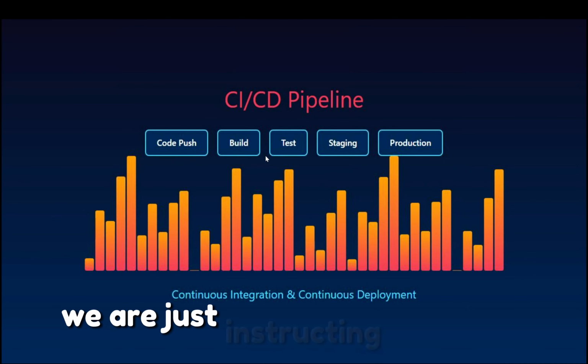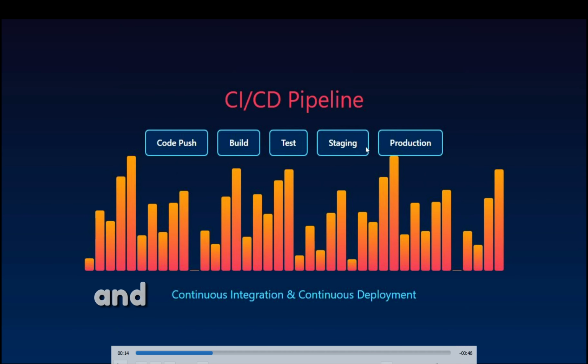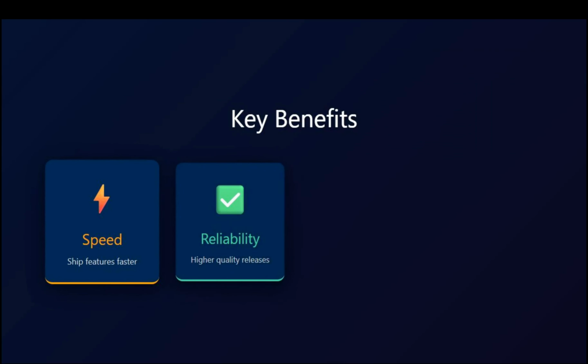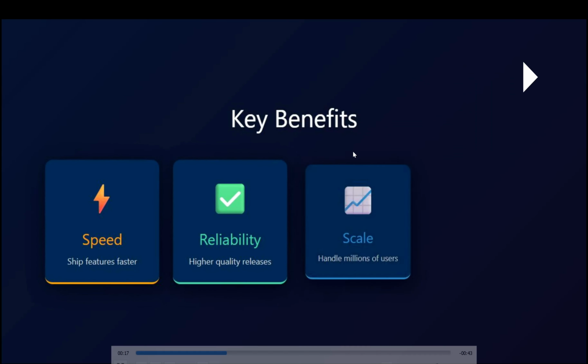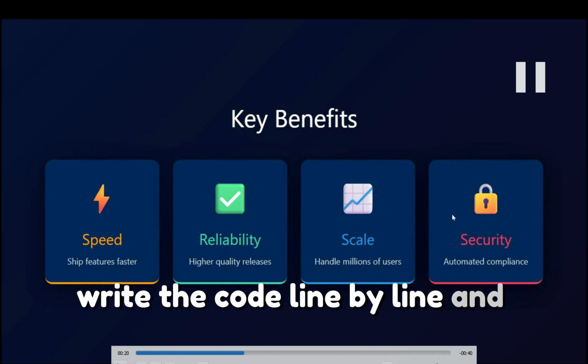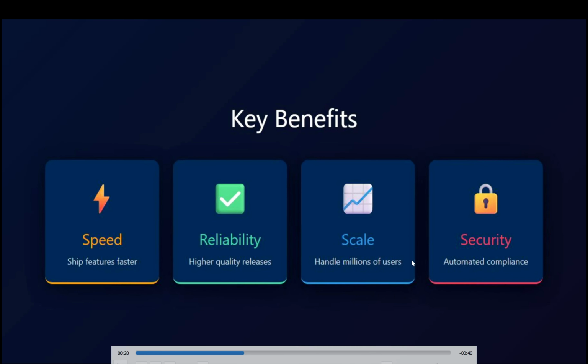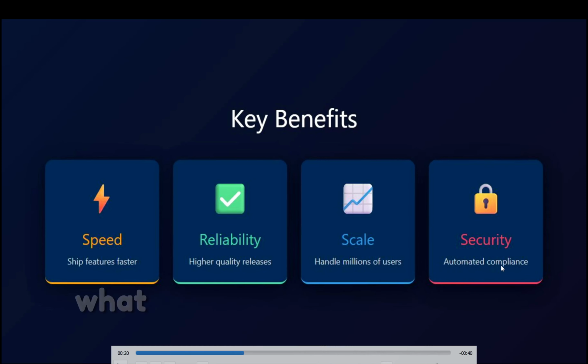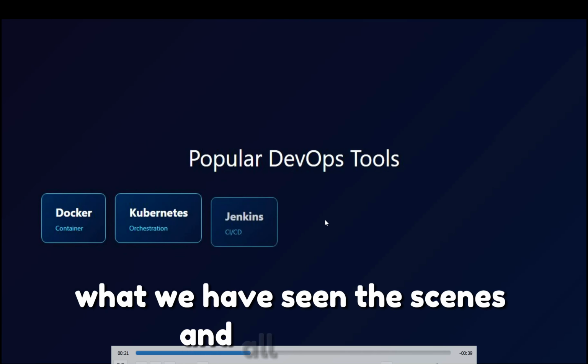We are just instructing the agent, and the agent will write the scenes, write the code line by line and generate the video. We have seen good results compared to before, definitely, in the scenes and all.